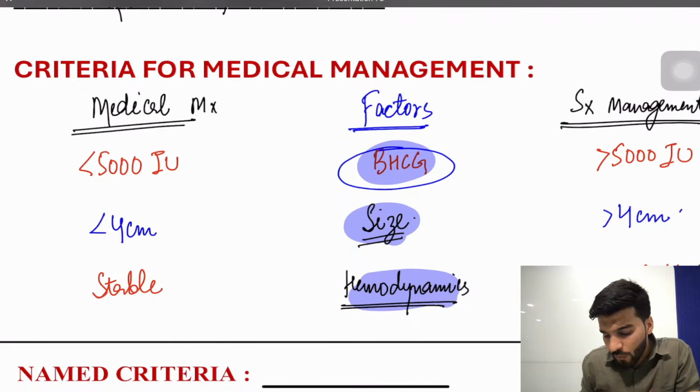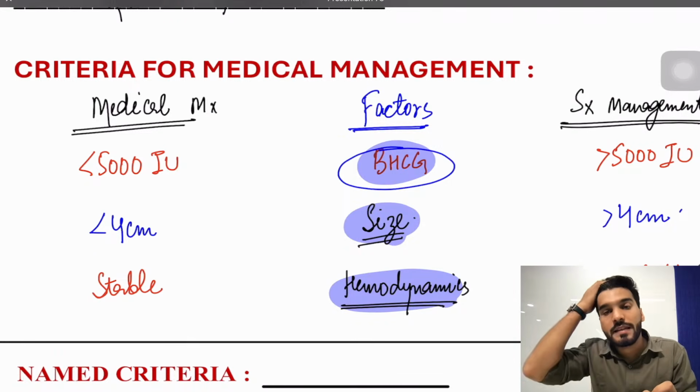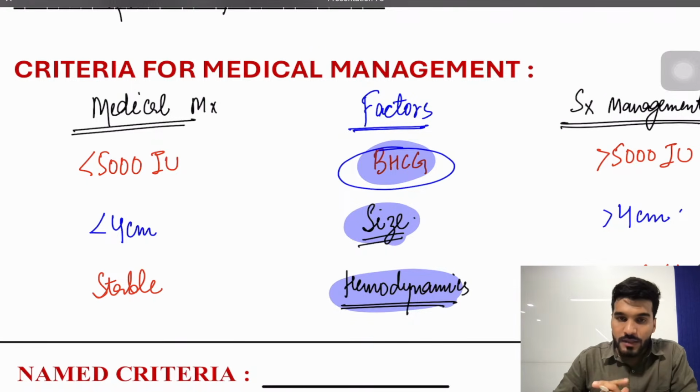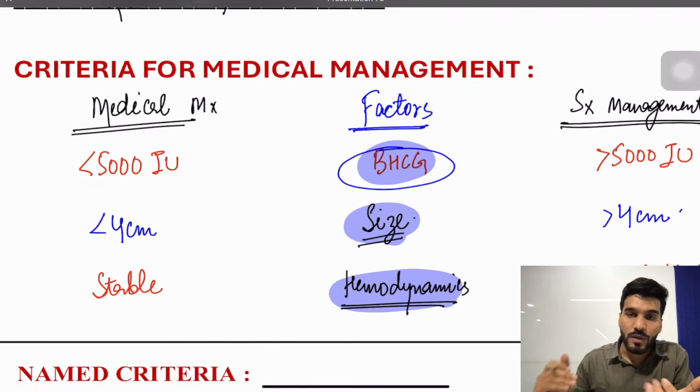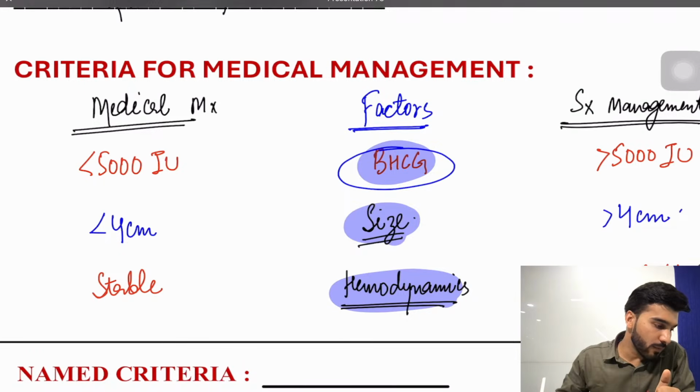So, those are the main two. We also have signs of rupture. You already know, if the signs of rupture are present, you are going with surgical management. If the signs of rupture are absent, we are going with medical management. So when the signs of rupture are present, the patient is hemodynamically unstable. The unstable patient goes for surgical management, and the stable patient you go with medical management. Is this much clear to everyone?